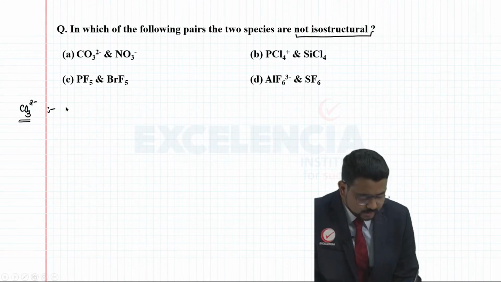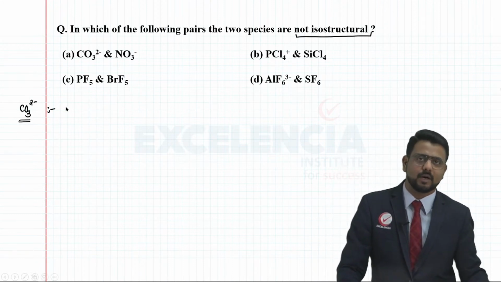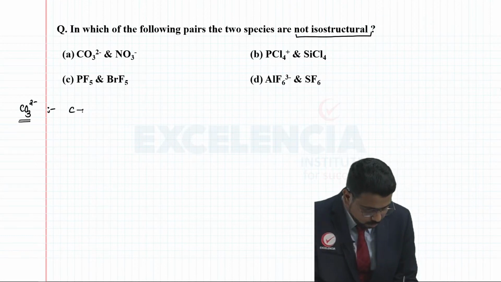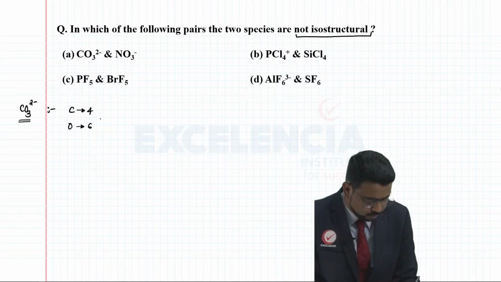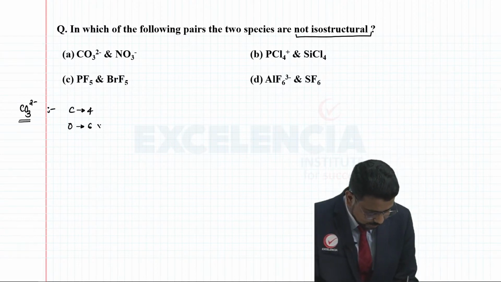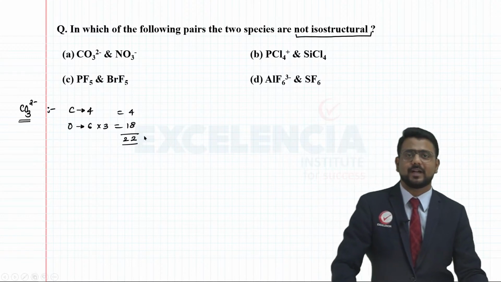You need to consider the total number of valence electrons present in this radical. Carbon has 4 outermost electrons. Oxygen has 6 outermost electrons, but there are 3 oxygen atoms, so 6 times 3 makes it 18, plus 4. So the total number of electrons here is 22.